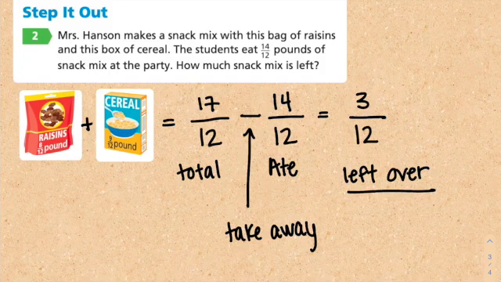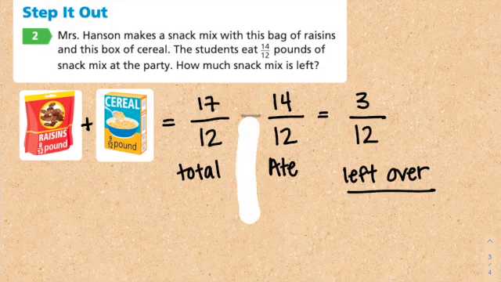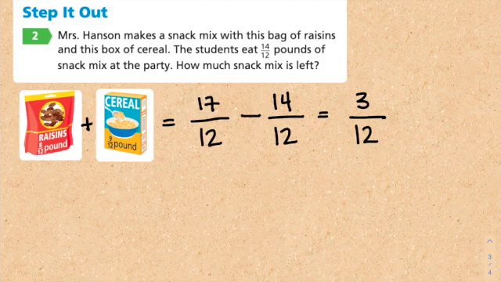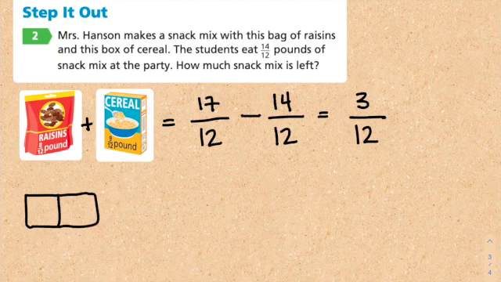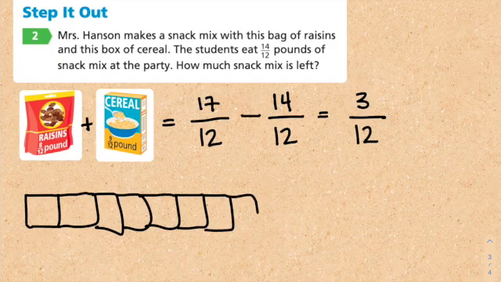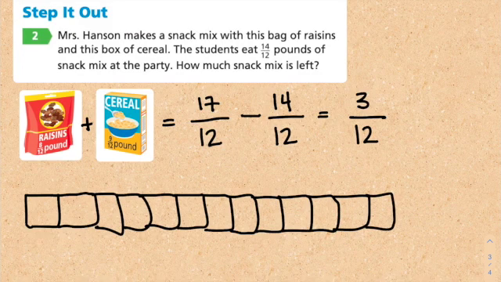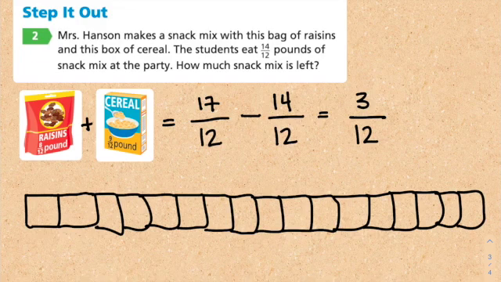Another way that I could do that is, instead of doing an equation, I can do a model. And I have 1, 2, 3, 4, 5, 6, 7, 8, 9, 10, 11, 12, 13, 14, 15, 16, 17. So each one of these is 1/12, 1/12, 1/12, and it continues all the way.